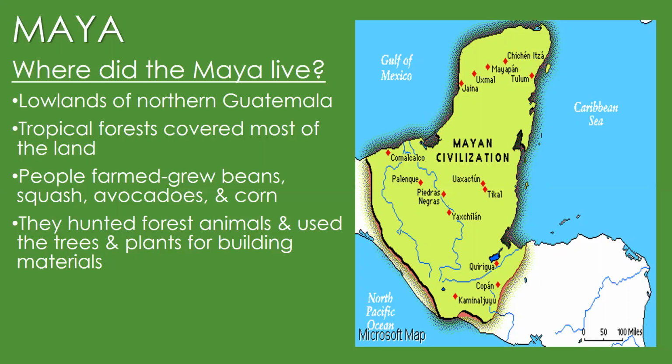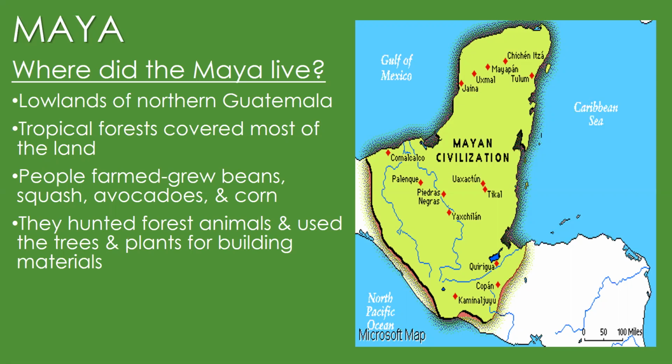The region known as Mesoamerica stretches from the central area of Mexico south to the northern part of Central America. It was in this region that a people called the Maya developed a remarkable civilization. Around 1000 BC, the Maya began settling in the lowlands of what is now northern Guatemala. Thick tropical forests covered most of the land, but the people cleared areas to farm.